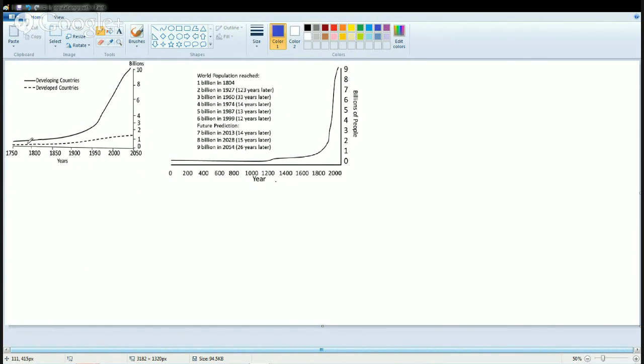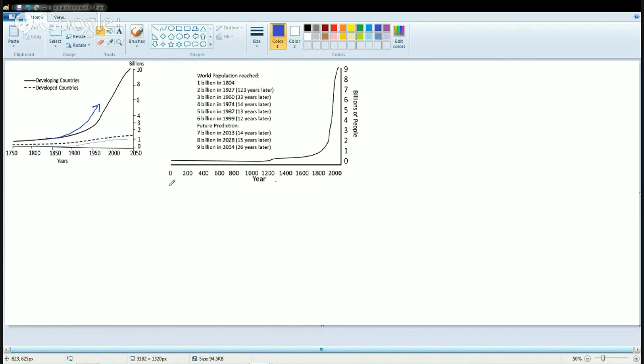This dotted line shows the growth of developed countries, while the solid line shows the growth in developing countries. So the population growth in developing countries is much more than developed countries. That is the first fundamental concept that we have understood here.